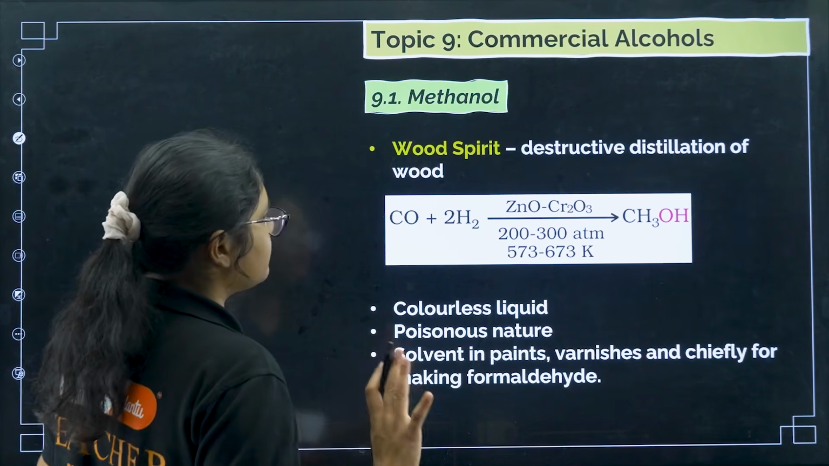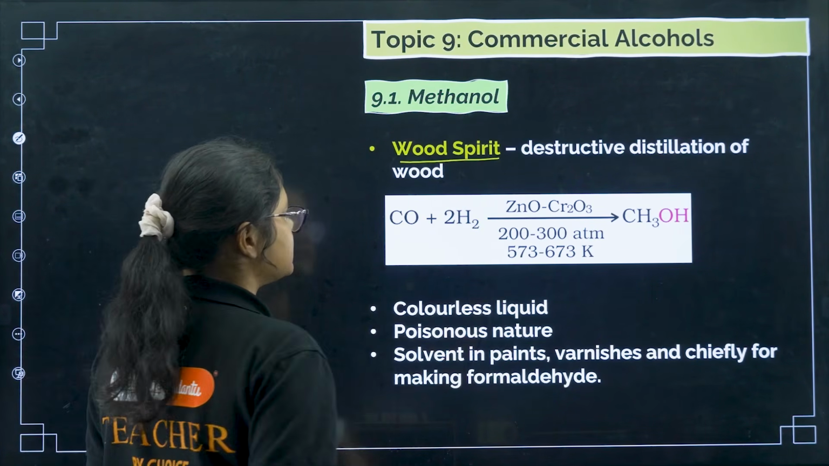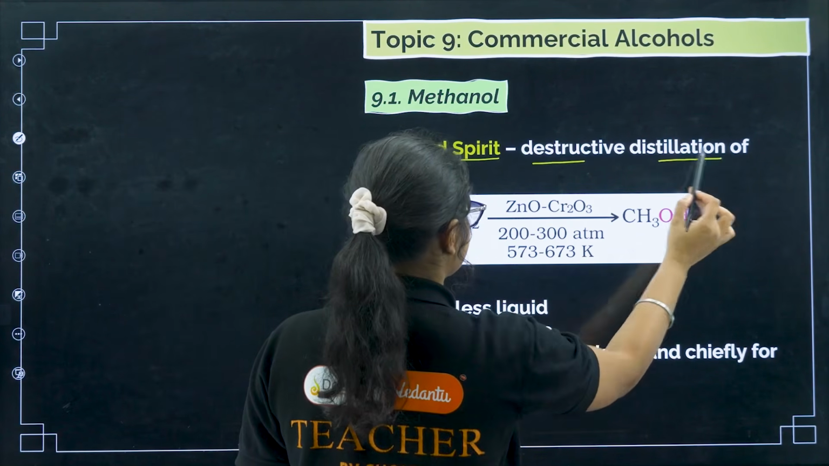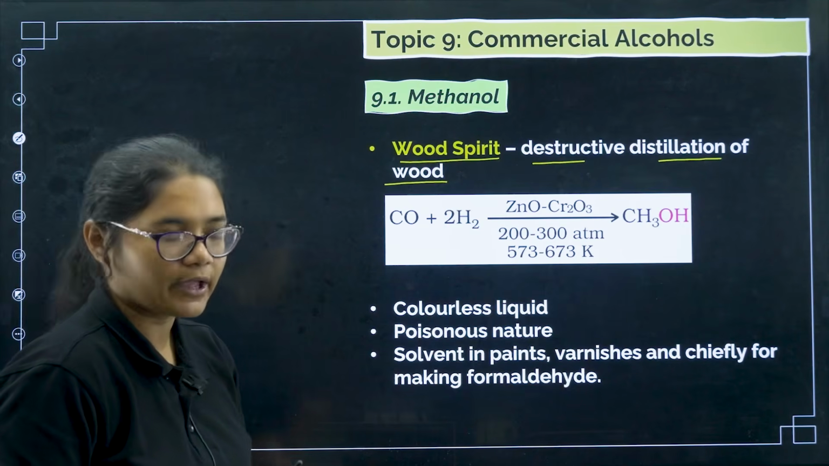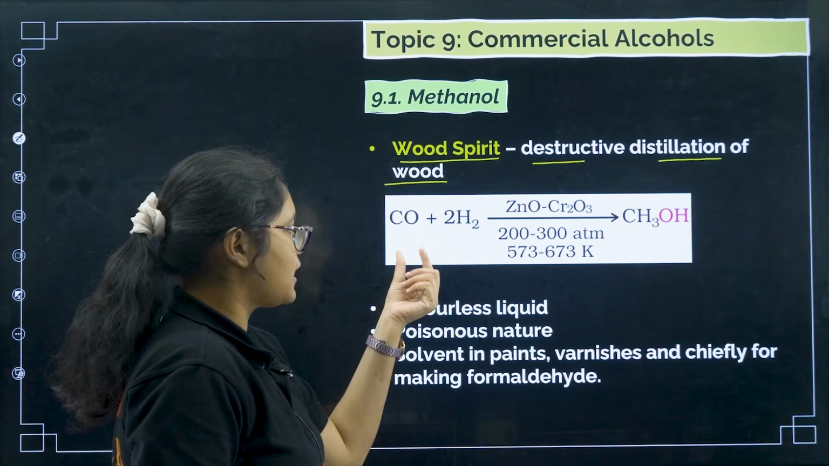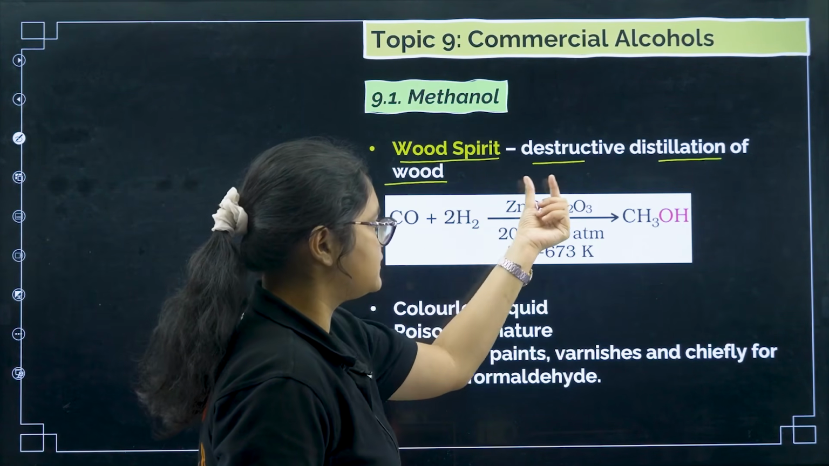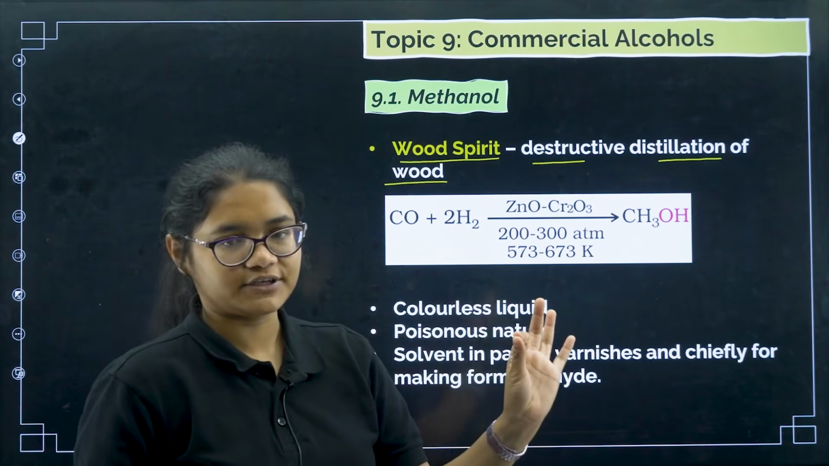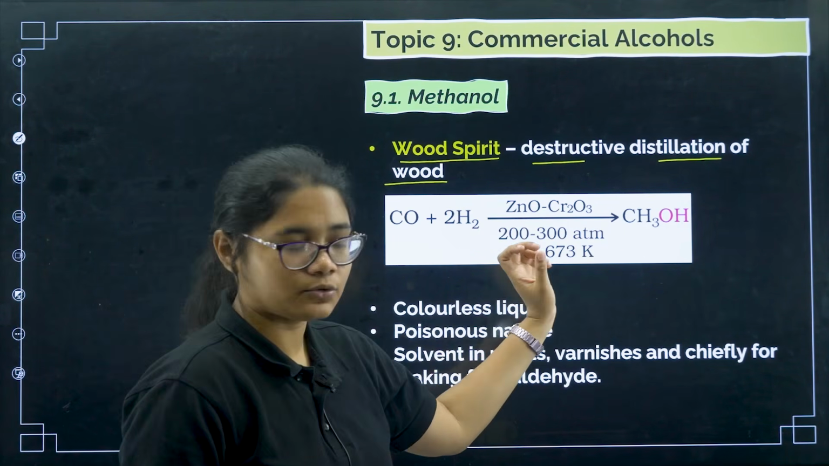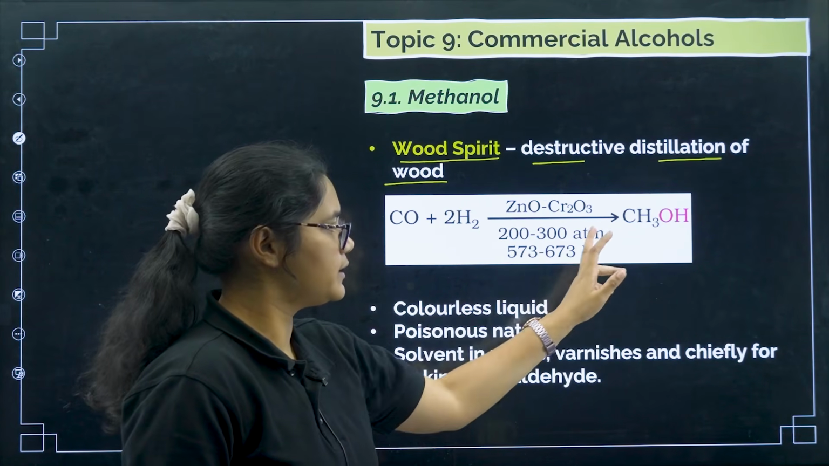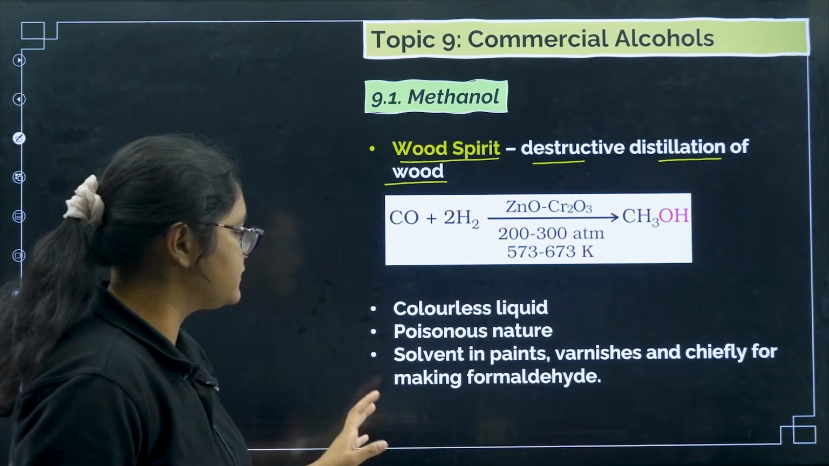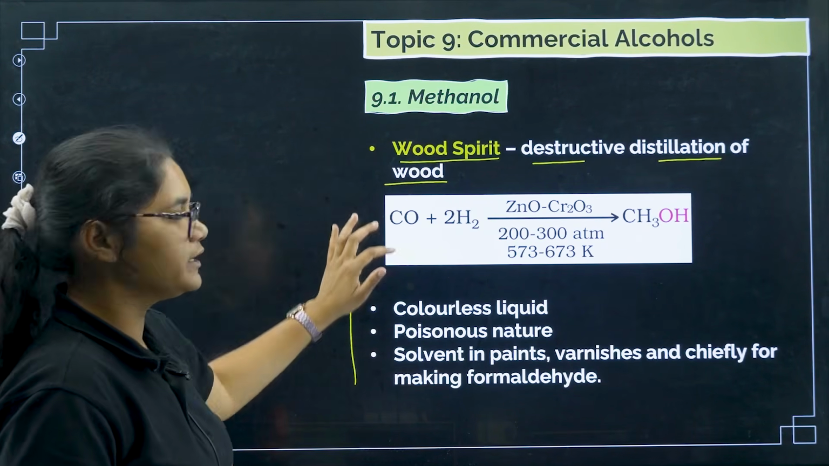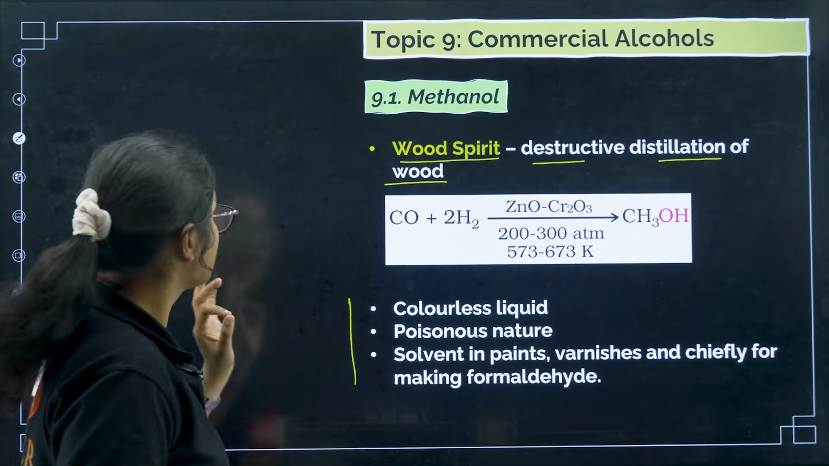Okay, so coming to methanol, what should you know? What is the commercial name of methanol? That is wood spirit. Why? Because it is obtained from destructive distillation of wood. Now how is it prepared? You take carbon monoxide with hydrogen, under ZnO and Cr2O3, you will get methanol. These conditions you need not remember. What other things you should know about its properties, not very important. These are the two things that you should know about methanol.